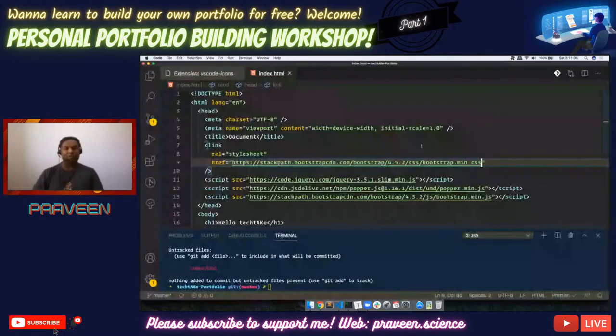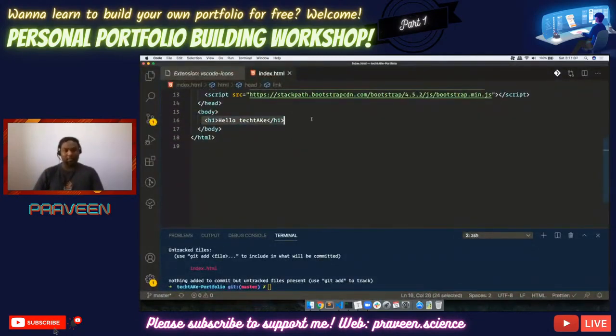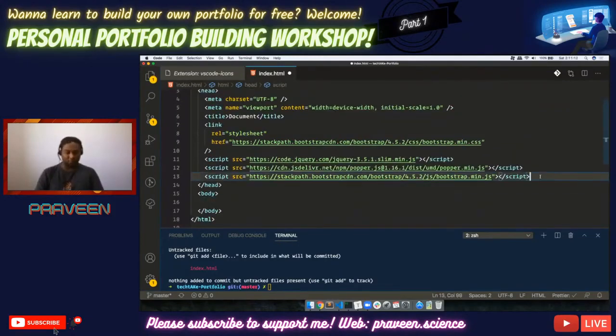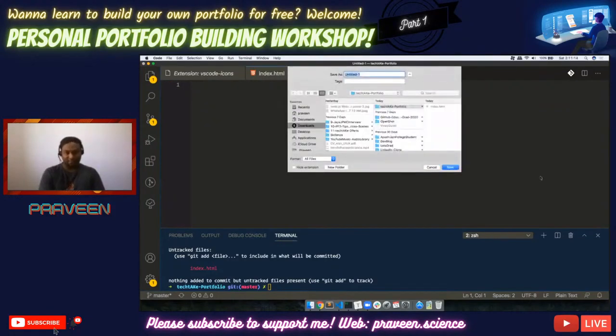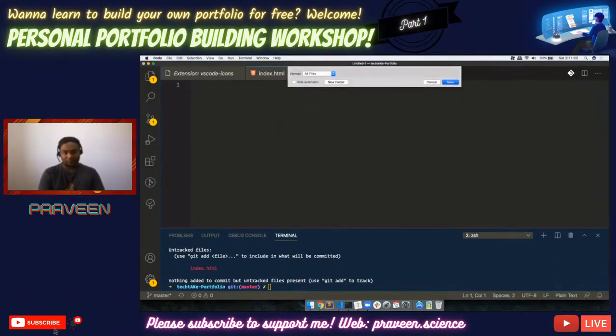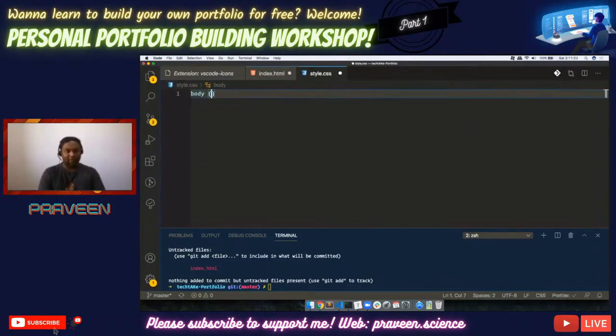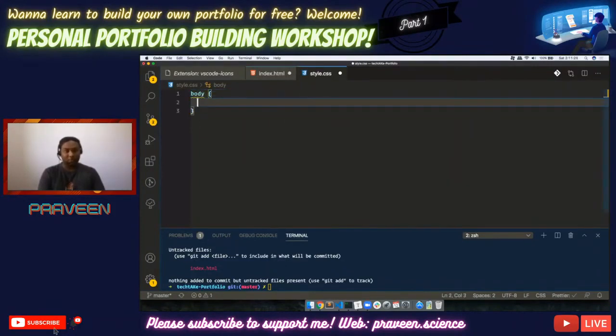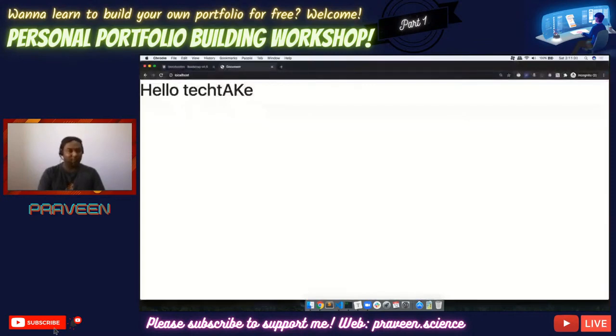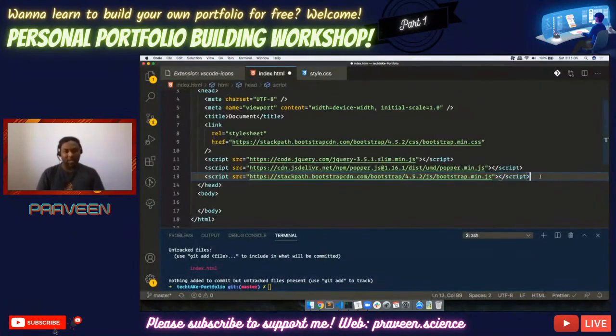The first thing we will be doing is setting up our fonts and other things. For that, I'm going to create another style sheet, so I'll put css/style.css. Here is where I can define my fonts. I'm going to give body a font family of Open Sans. I guess a lot of people know what the Open Sans font looks like. It is not working because I haven't saved it.